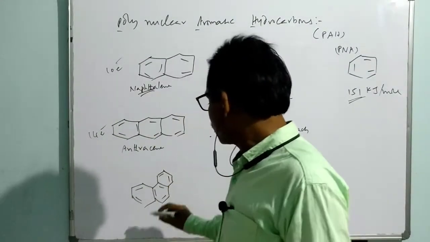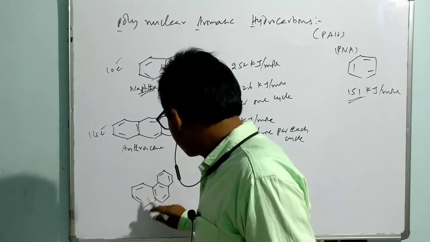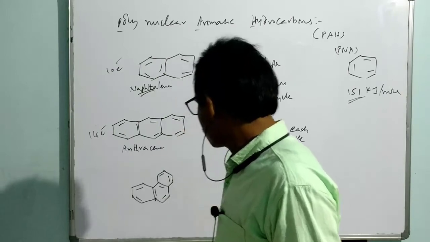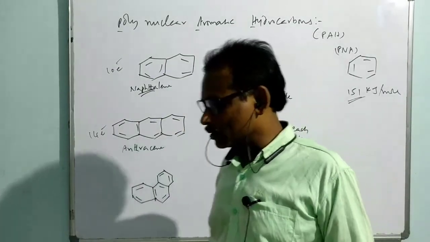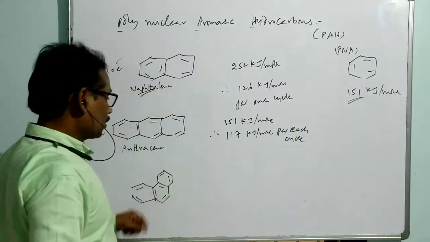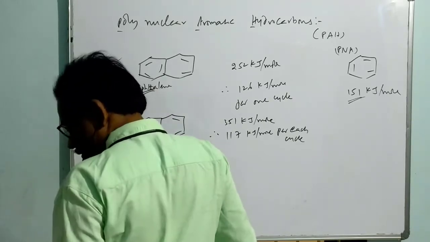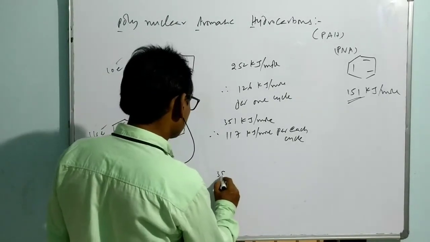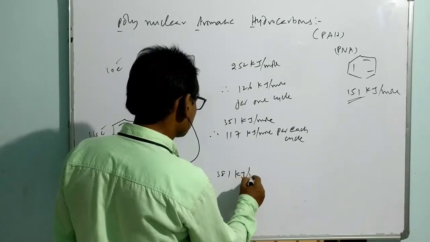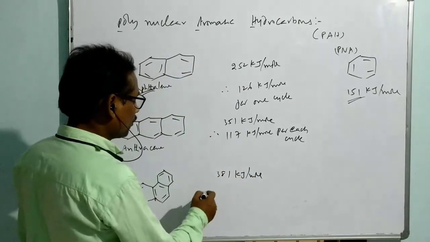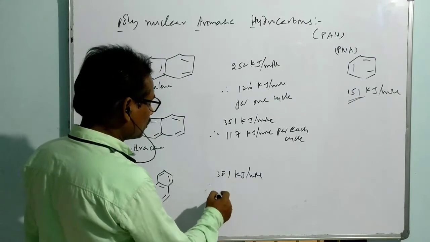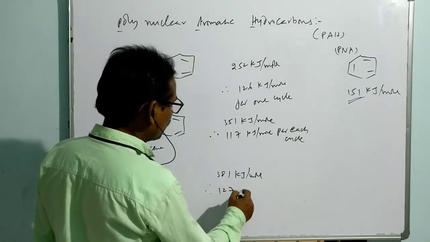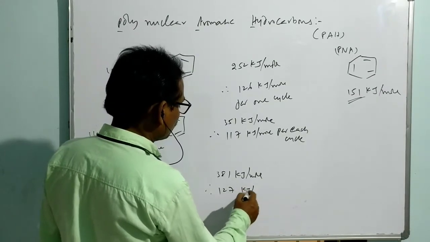So this is called phenanthrene. It is a compound called phenanthrene. If you think about its resonance energy, its value will be 381 kilojoules per mole. Then for one cycle, how much? 3 ones, 3 twos, 3 sevens. So this is the value for one cycle.